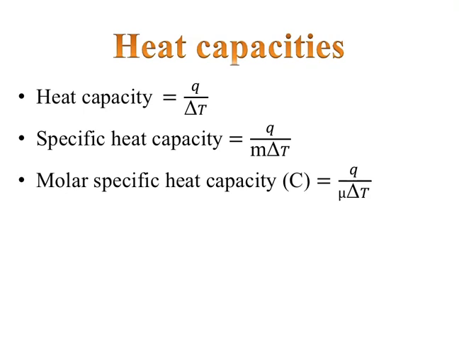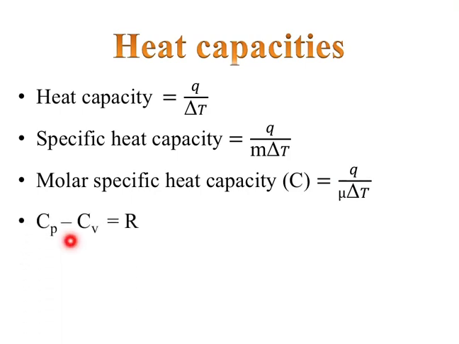Whereas the molar specific capacity is for 1 mole. So C denotes the molar specific capacity, which is equal to Q by mu del T. Mu denotes the number of moles. So for the definition of molar specific capacity, we say the energy required to raise 1 mole of a substance by 1 degree Celsius. That's all.